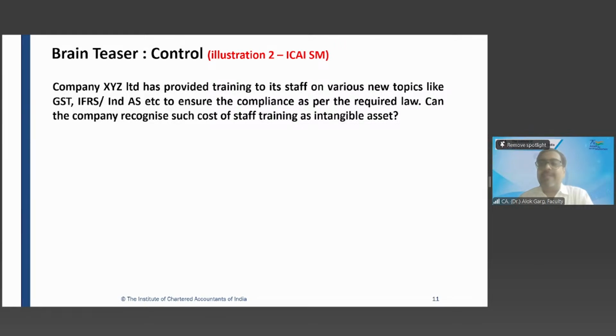So, friends, at times when a student or a fresher chartered accountant talks to me, they say, sir, every time things are changing. Earlier it was service tax, now GST. Now, sir, the Income Tax Act is coming. Earlier it was accounting standards, now Ind AS. This is a blessing for all of you.